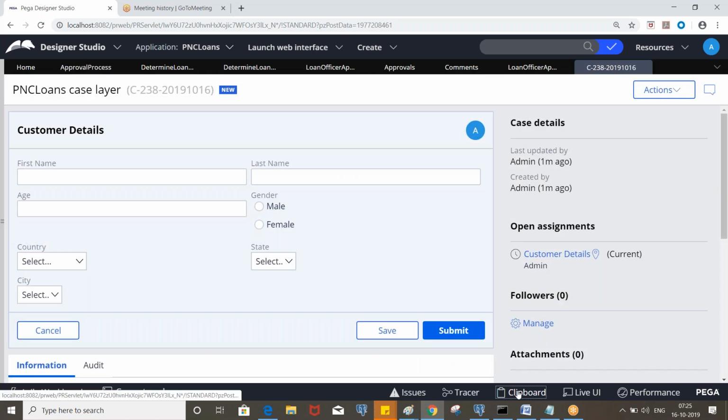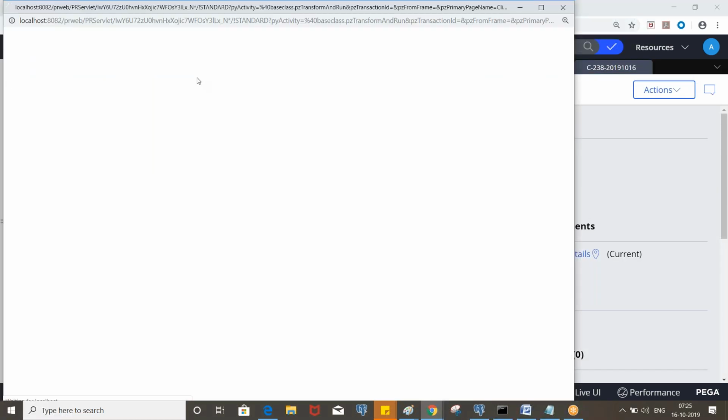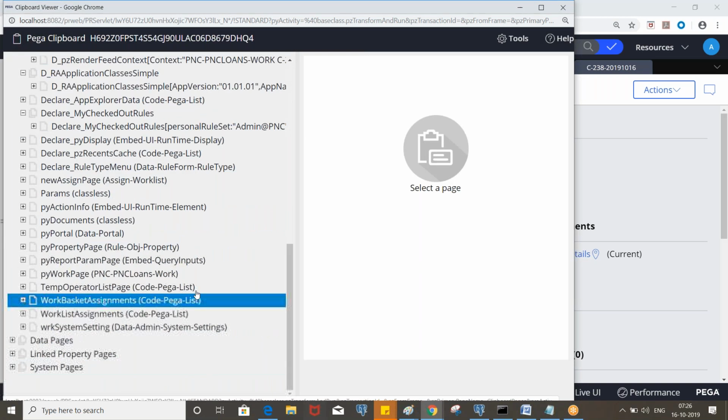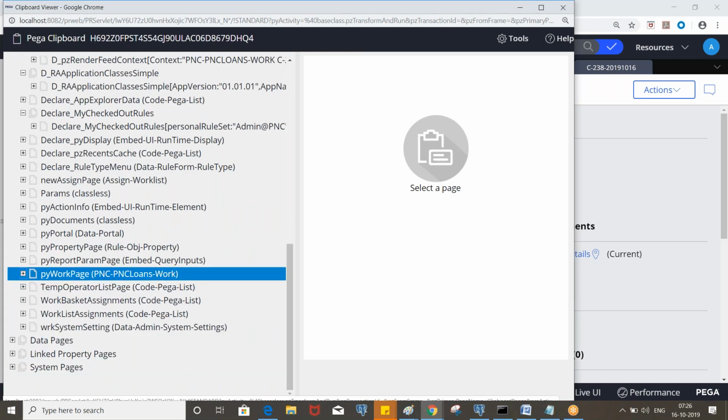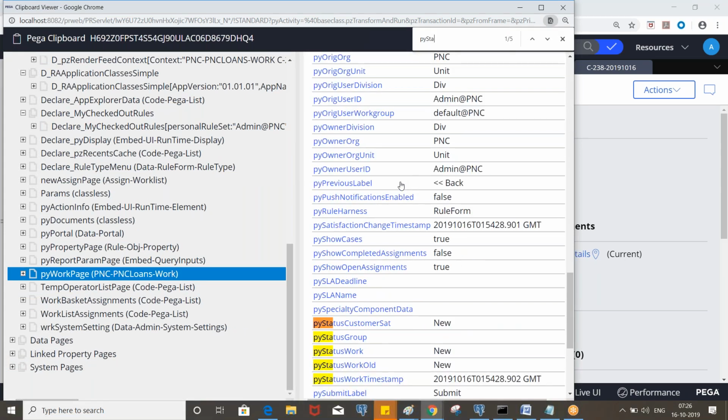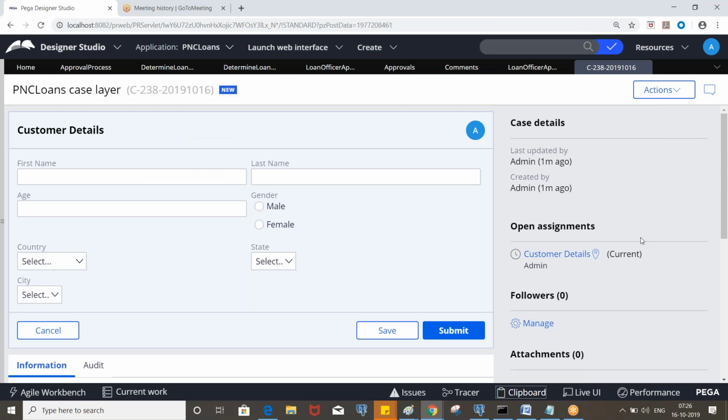By default you also have some status whenever you create a work object. We have a property called pyStatusWork which holds the work object status. See here, pyStatusWork. That is the default status, new.